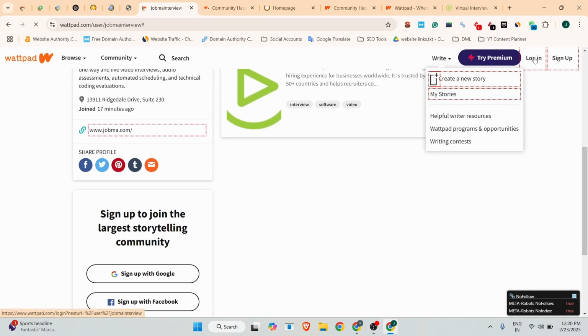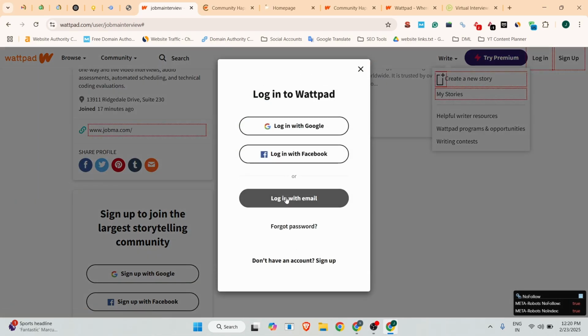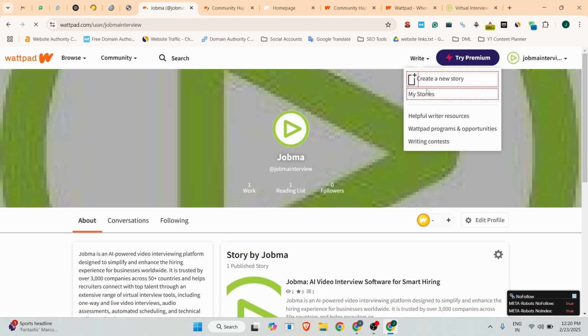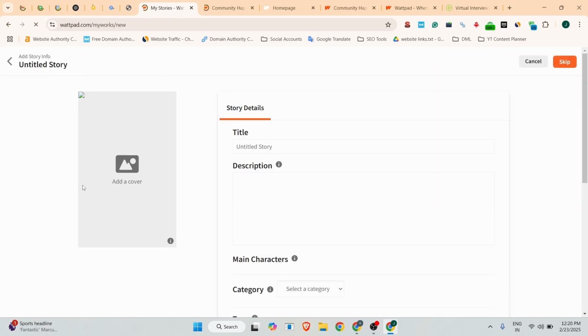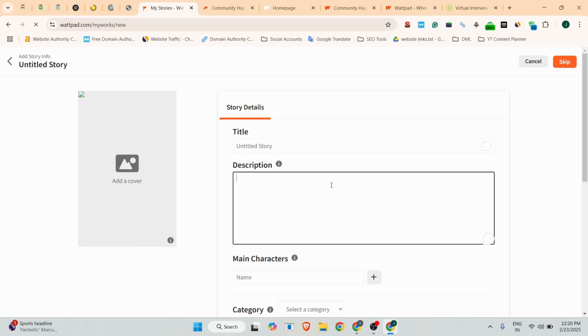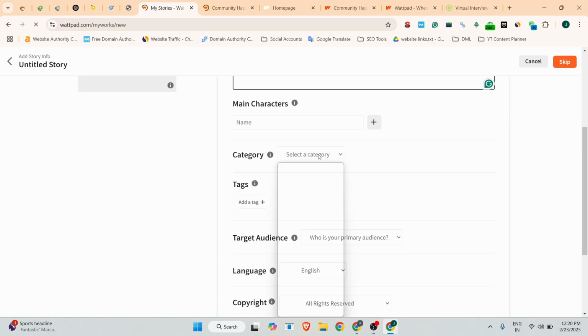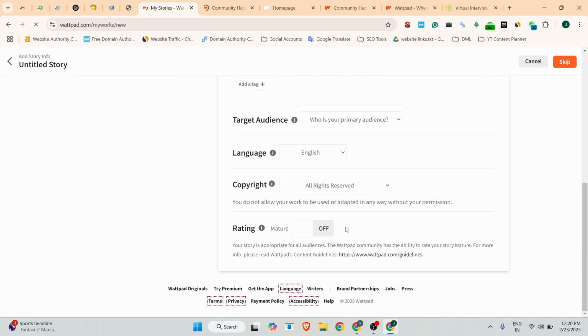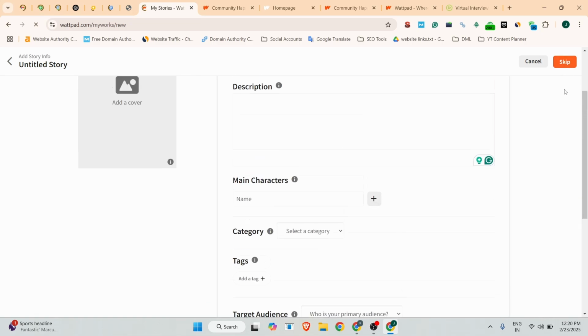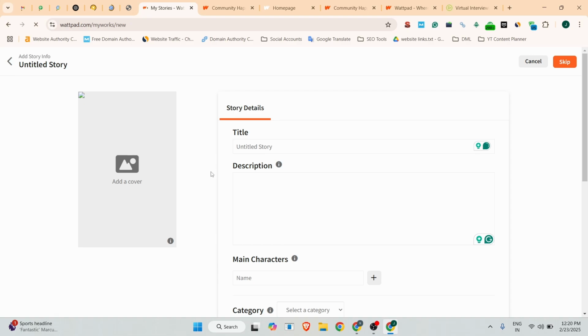I guess I'm not logged in, so let me log in first. Then after you can click on the right button, click on the create a new story, and from there you can upload your cover image, your title, your description. Then after you can select your category, your tags, and then you can click on the skip. After this it will ask you for a couple of other steps, then you complete those things, and you are able to create your story kind of backlink from this website.